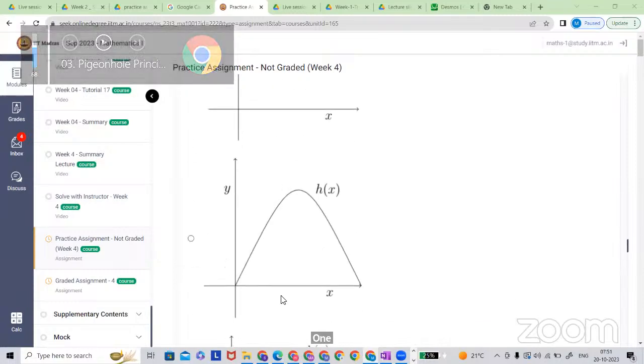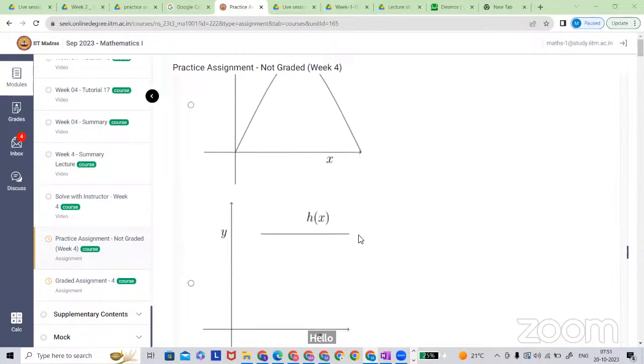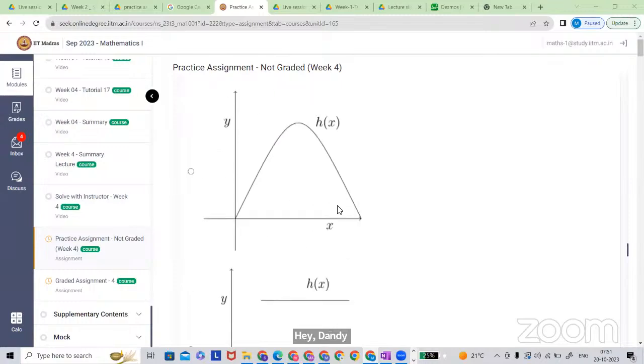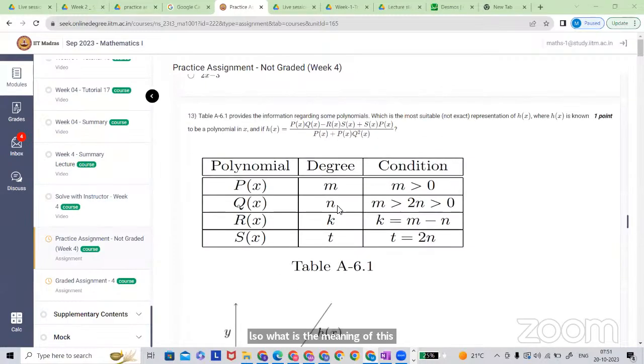What is here? The same thing. And what is the meaning of this one? Again linear, but what is the possible degree of this one? I think 0. Yes, this is 0 because it is a constant. Now can we proceed with the degree? If you are able to finally conclude the degree, then we are done.